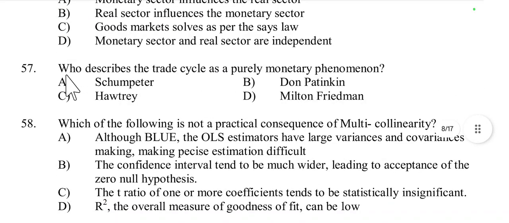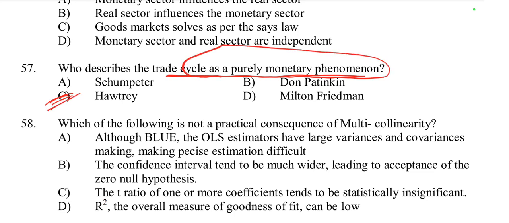Then question number 57. Who described the trade cycle as a purely monetary phenomenon? Schumpeter, Don Patinkin, Hawtrey, Milton Friedman. According to Hawtrey, he described the trade cycle as a purely monetary phenomenon. Hawtrey emphasized that the trade cycle, or business cycle, is primarily influenced by changes in the money supply and monetary policy. So this is the statement of Hawtrey. So Hawtrey described the trade cycle as a purely monetary phenomenon.